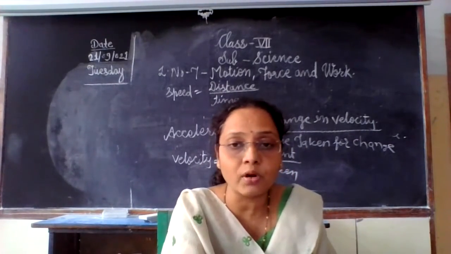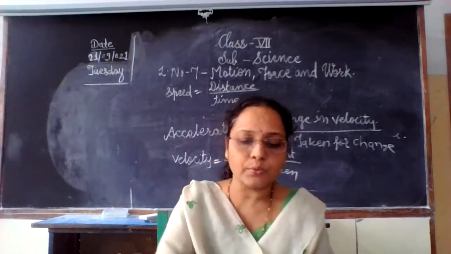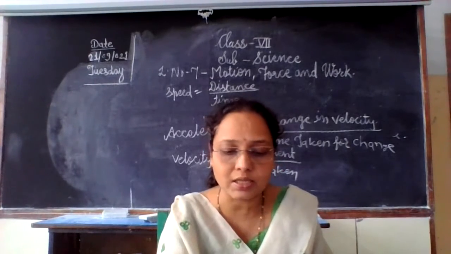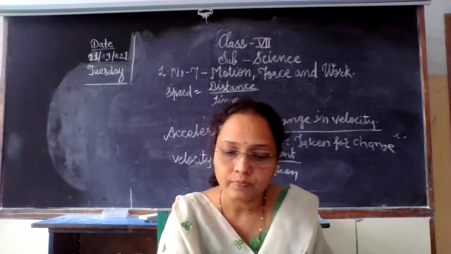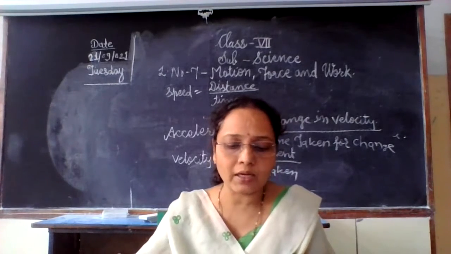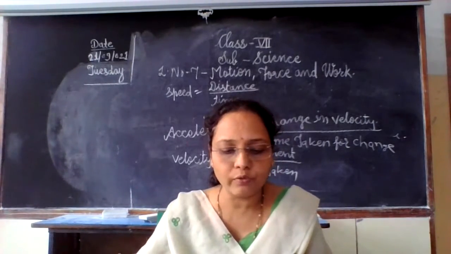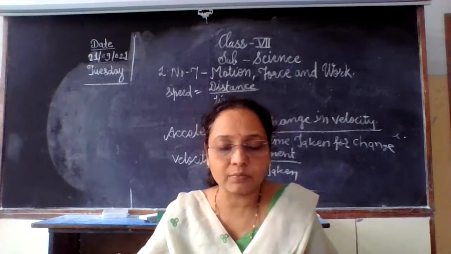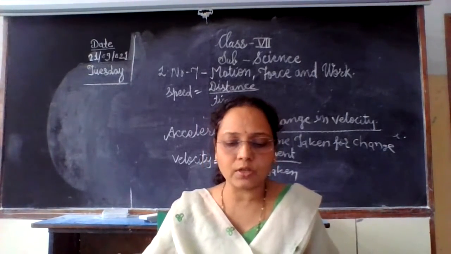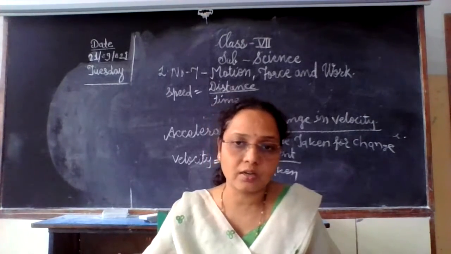On a carom board, when you strike with a striker, the coin pushed by the striker will move forward some distance and then come to a stop.